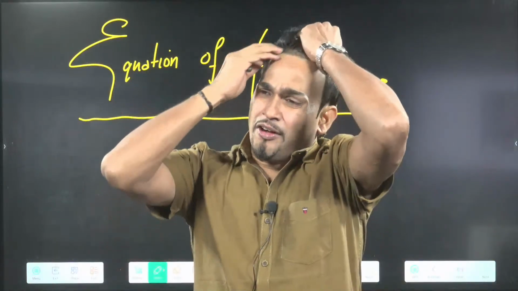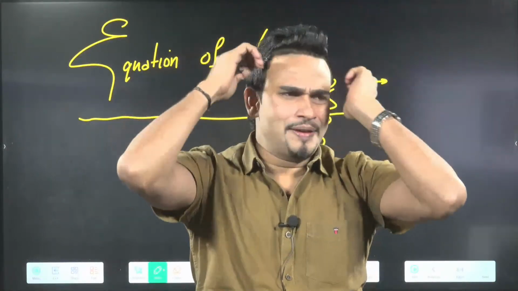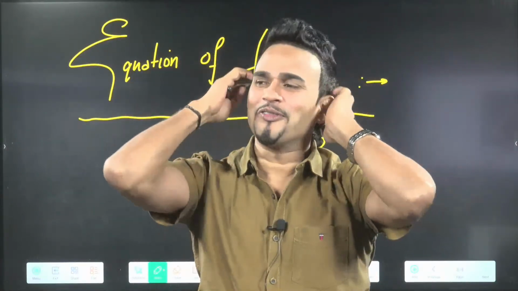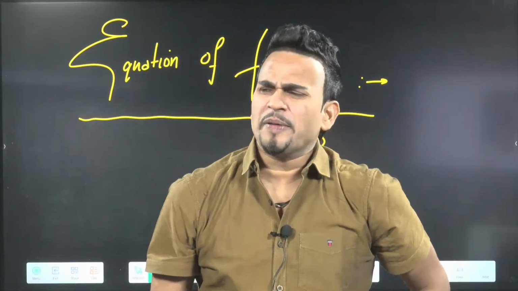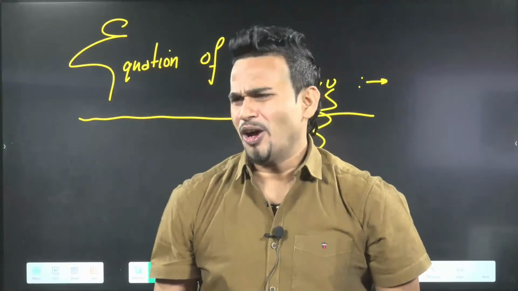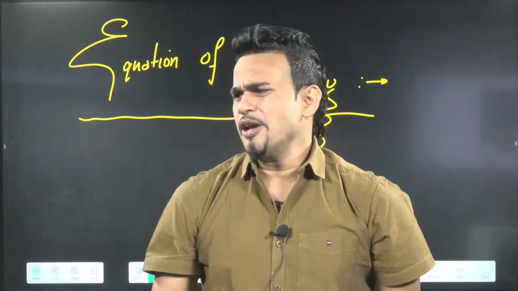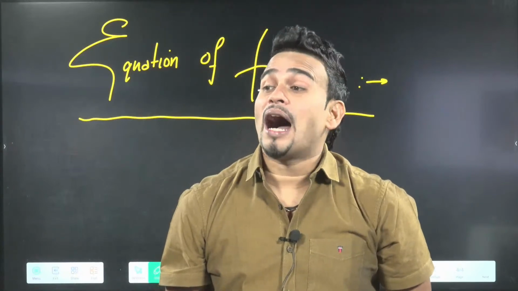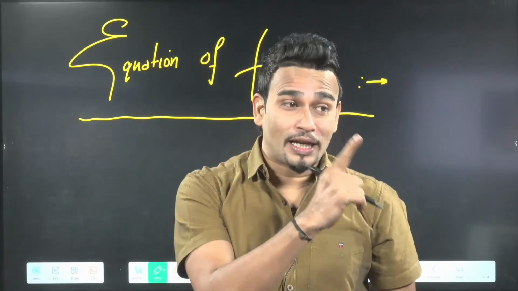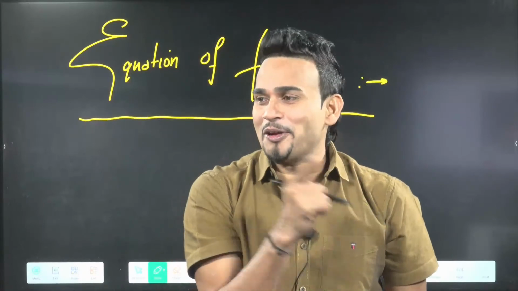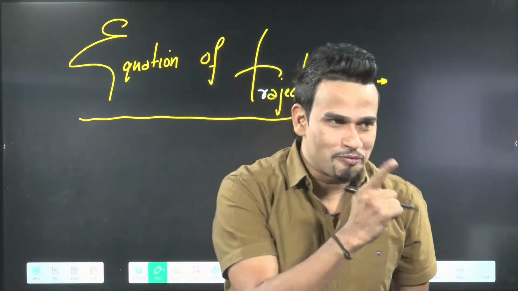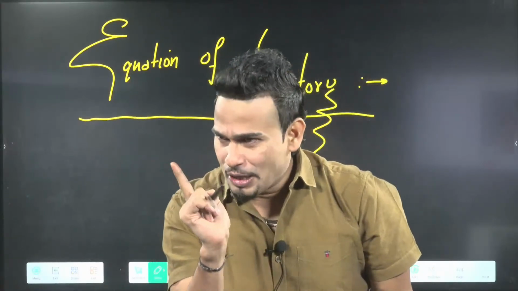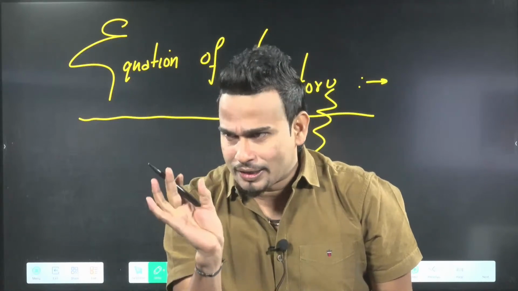Tell me, what is the meaning of trajectory? We are talking about the equation of trajectory. What is the meaning of trajectory? Quickly tell me. Trajectory means path. First answer came from the app. Very good. Till now it was coming from YouTube. Equation of trajectory means equation of path.